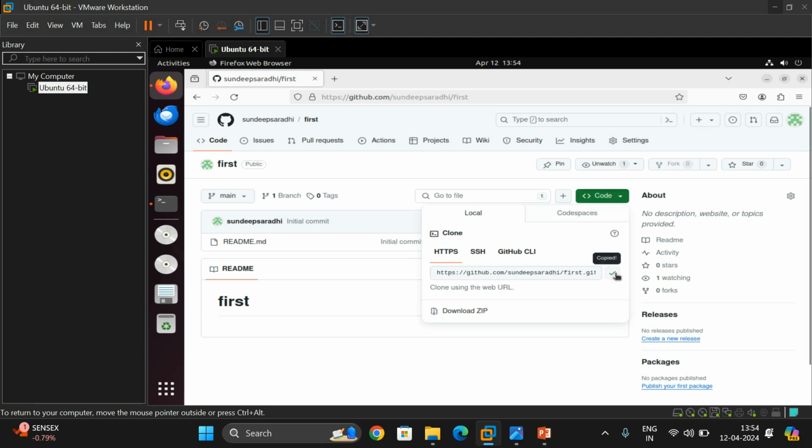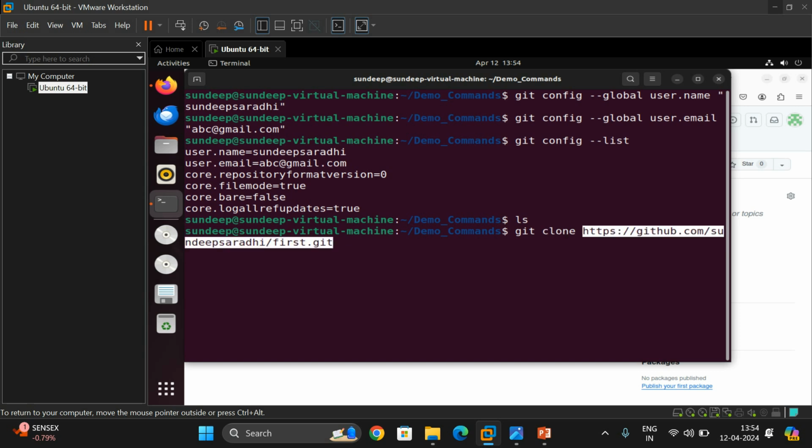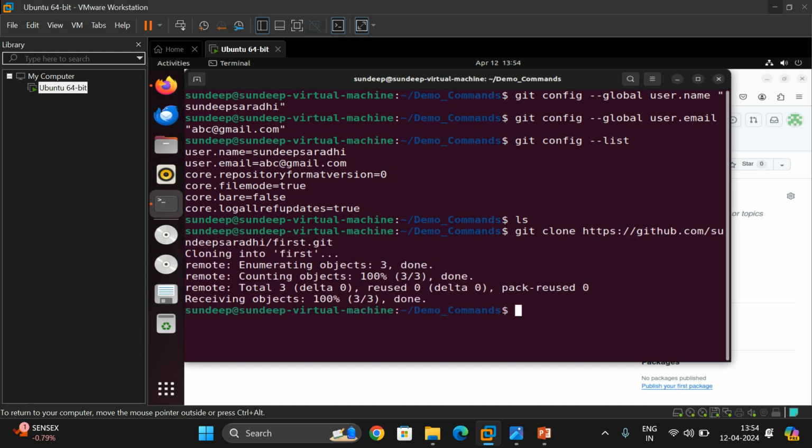Copy this link and go to the terminal, and use the command git clone. Before that, check what files are available in this demo commands directory. So there are no files. Now git clone, and paste it. I have pasted github.com/Sundeep Saradhi/first.git, execute. So cloning into first.